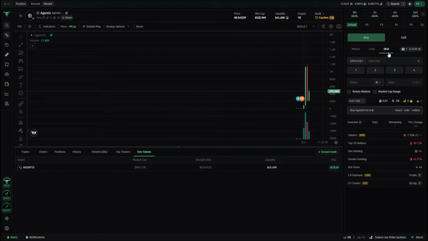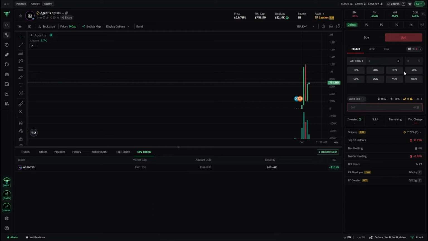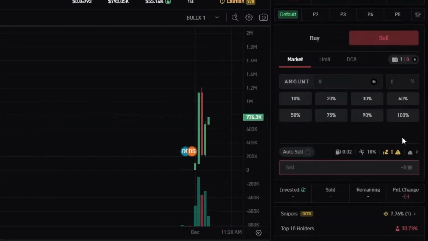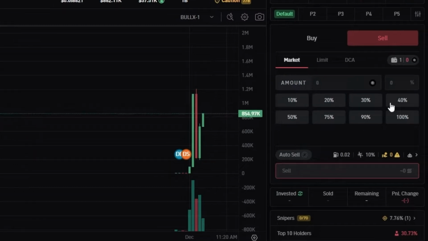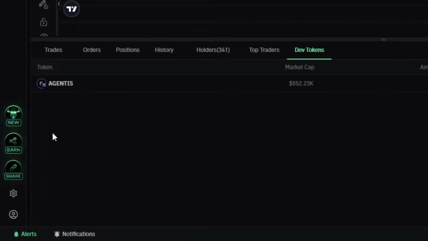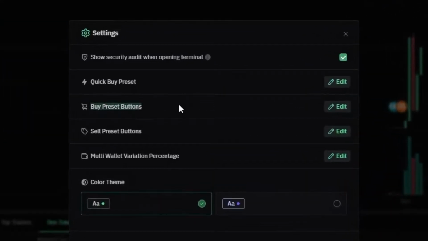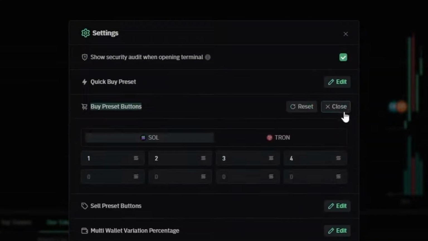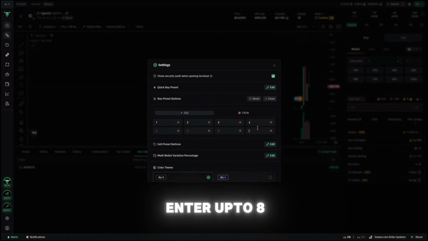Now, another thing that's new with Bullx Neo is the ability to add more preset buttons. As we can see here, there's actually 8 different preset buttons, whereas it used to be just 2. Now you can actually edit these preset buttons by going into the bottom left corner and going to the settings, and we can then edit our buy preset buttons and sell preset buttons. And as you can see, we can now enter up to 8.